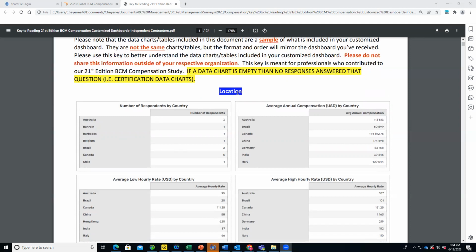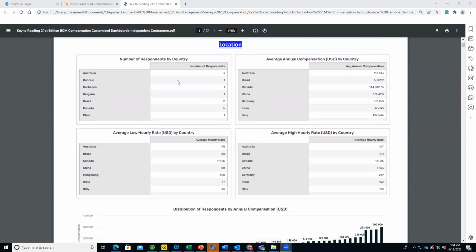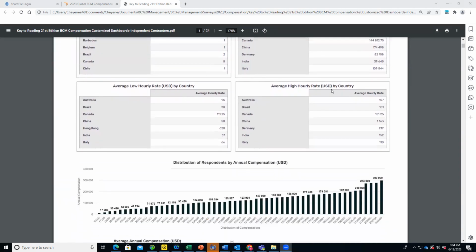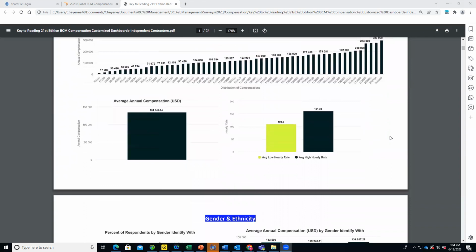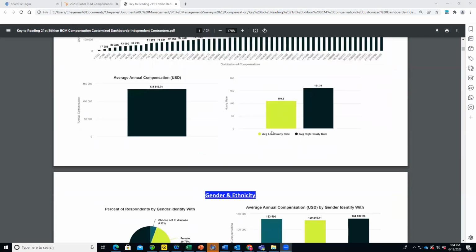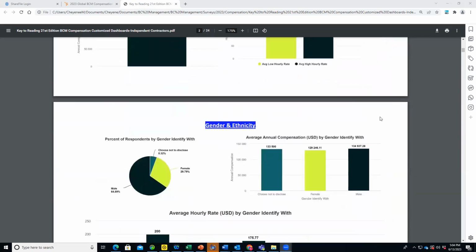So to get started, we have the location here. This is a global compensation assessment. So we do have number of respondents by country and average annual compensation by country, as well as low hourly rate and high hourly rate. That's the biggest distinction between the permanently employed dashboard and the independent self-employed dashboard, is that we do distinguish between low and high hourly rates. We have the annual compensation for all the study participants, as well as, again, average low and average high hourly rate. Again, all of these are in US dollar for consistency purposes.